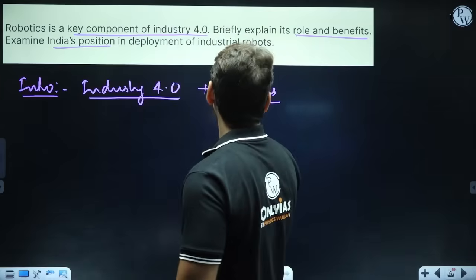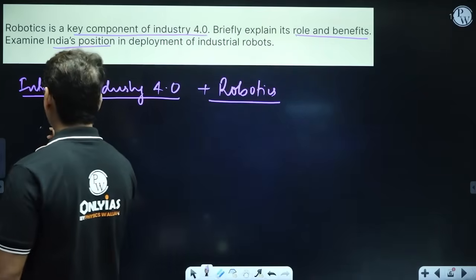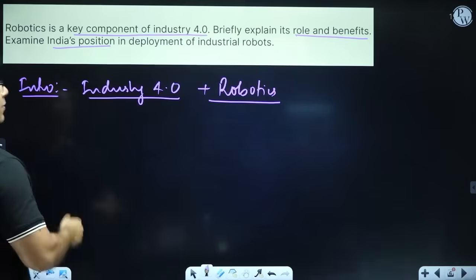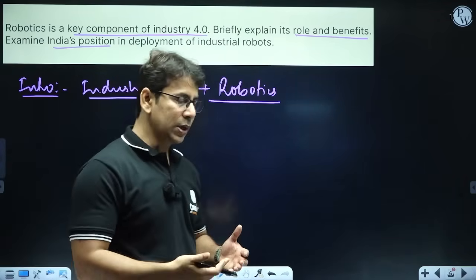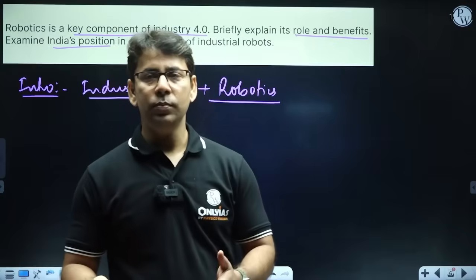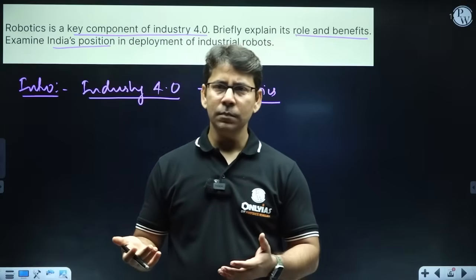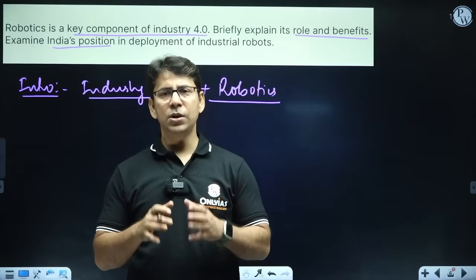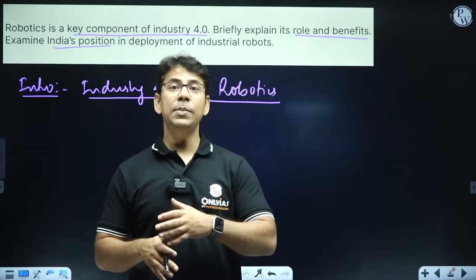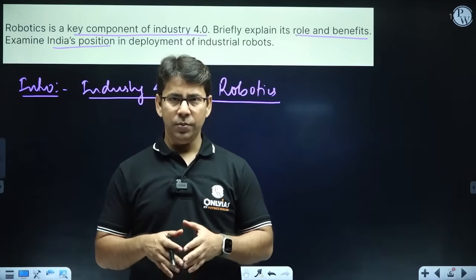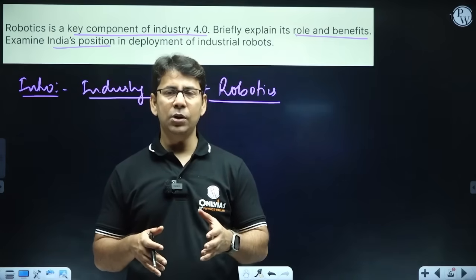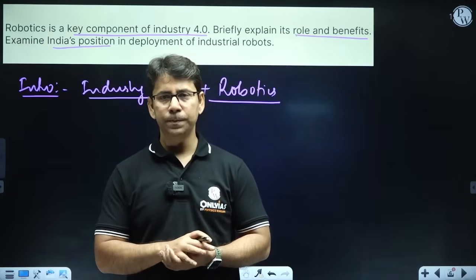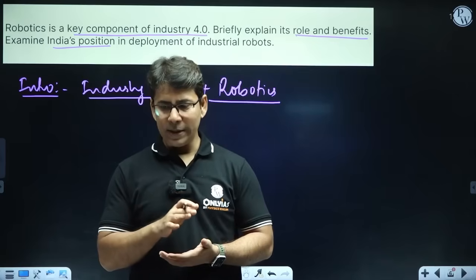Now, what kind of roles and benefits? Roles mean what robots can do. For that we have data. Nowadays, robots in industries are being used in assembly operations, where manufacturing is done by assembling, and they are doing automated tasks.